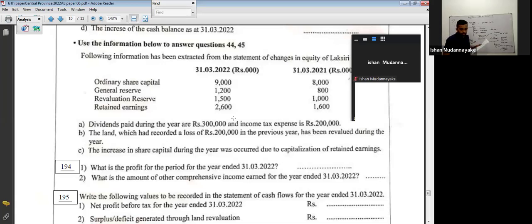Use the following information to provide the answers for 194 and 195. The following information has been extracted from the statement of changes in equity of Luxury Limited: closing balances and opening balances of ordinary share capital, general reserve, revaluation reserve, retained earnings.